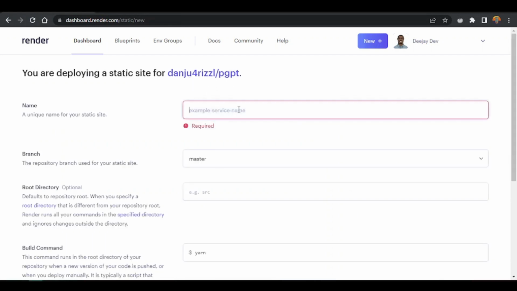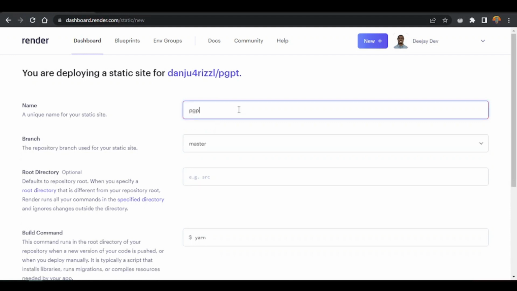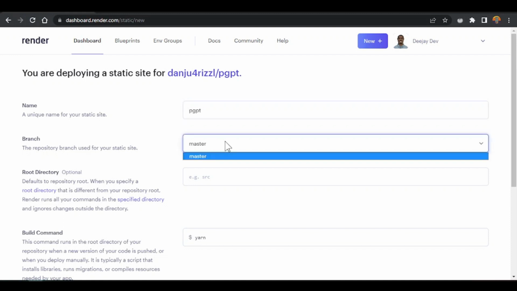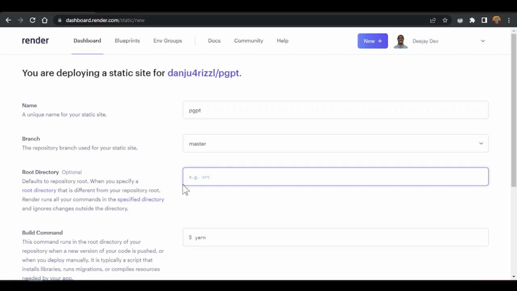And then for here, inside this PGPT, what you want to do is give them a name. So make we just give them PGPT. Just to say this name is now the URL where Render go use to host your site for you, where people fit use access them, like a domain name. And we go leave the branch as master. We will just add the path to our root directory.